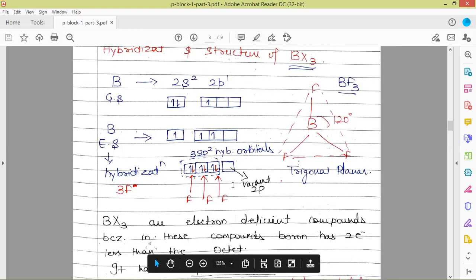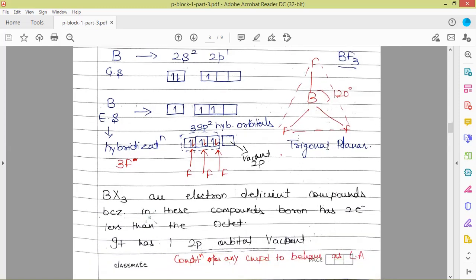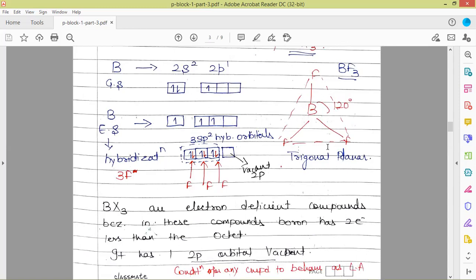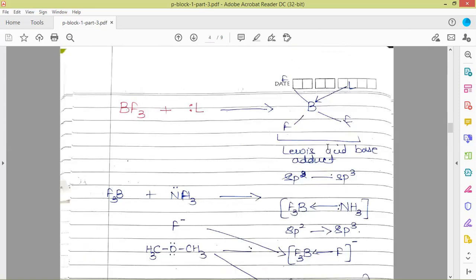This vacant 2p orbital has many significant properties. The Lewis acidic character of the BF3 molecule is due to the presence of this vacant 2p orbital, which we'll be discussing in a while. For hybridization, it is sp2 hybridized. Trigonal planar is the geometry and the bond angle is 120 degrees, as it is a planar molecule. BF3 is an electron deficient compound because of the presence of the vacant 2p orbital, so it will behave as a Lewis acid.